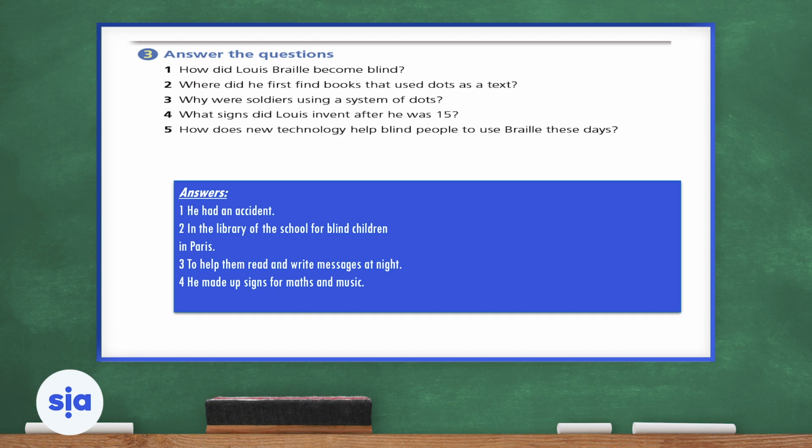So he was... Actually, part of the reason we have science for maths and music today. I'm not sure if you're going to thank him or not. Let's go on to number 5.